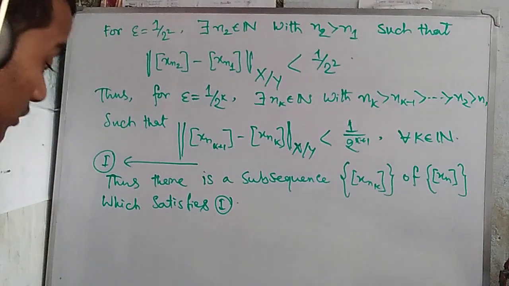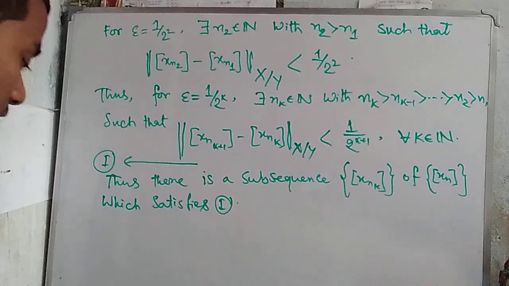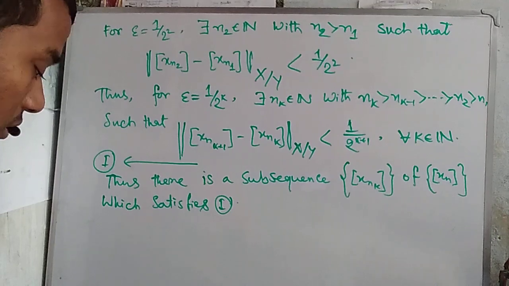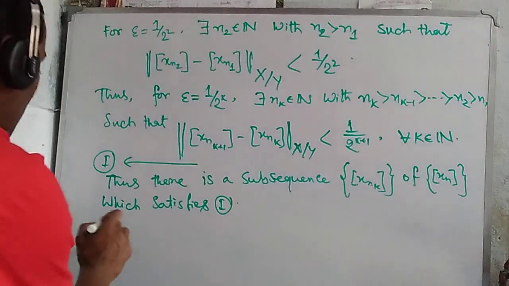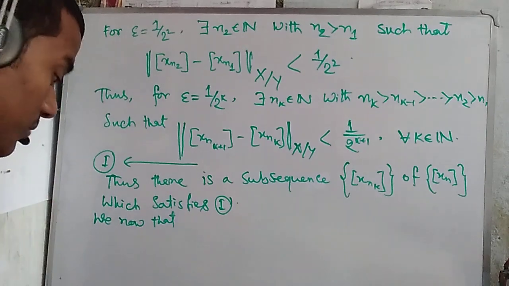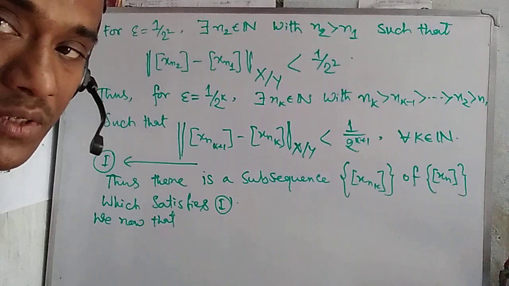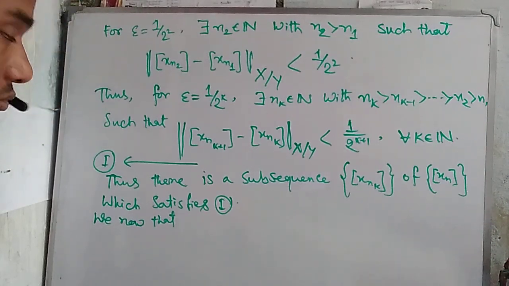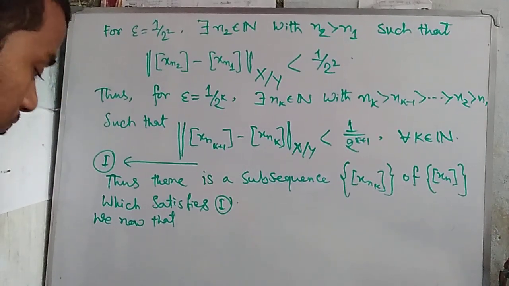So we construct from a Cauchy sequence, for different values of epsilon, a subsequence of this Cauchy sequence. Now we show that this subsequence is convergent. Then, since the sequence is Cauchy and a subsequence is convergent, the sequence itself is convergent. We know this holds in a normed space, so we are done.